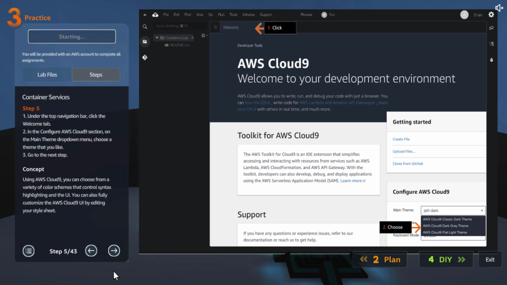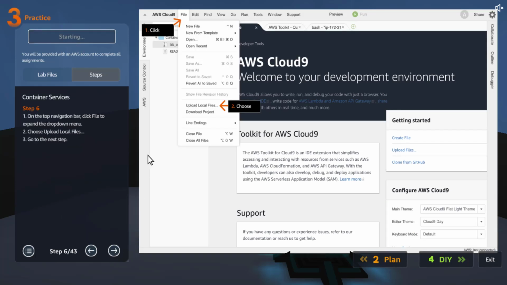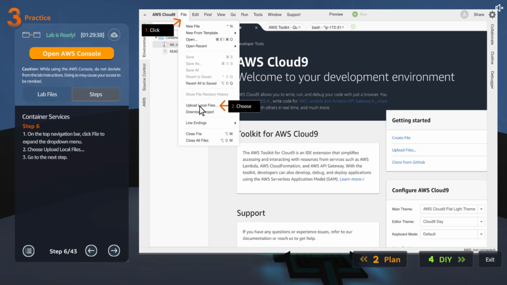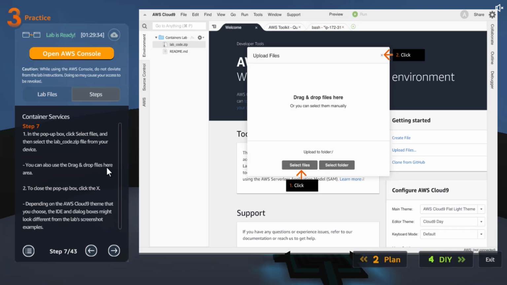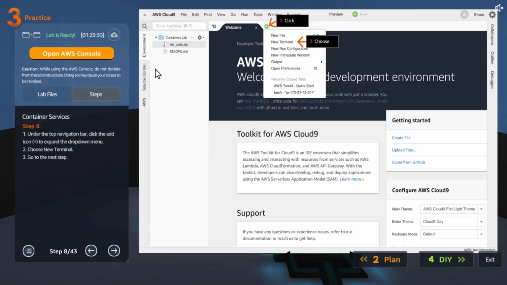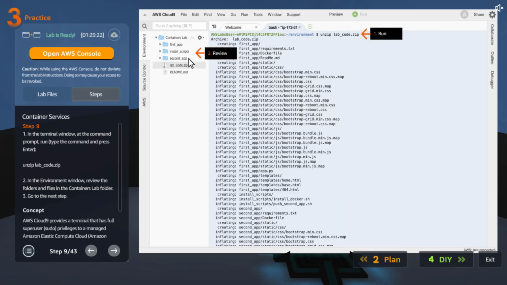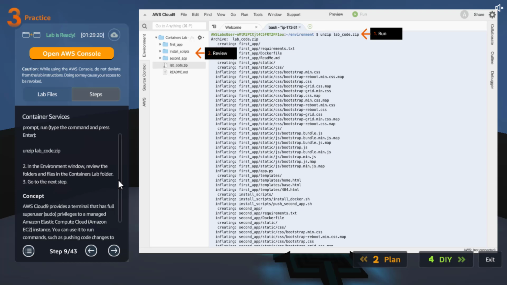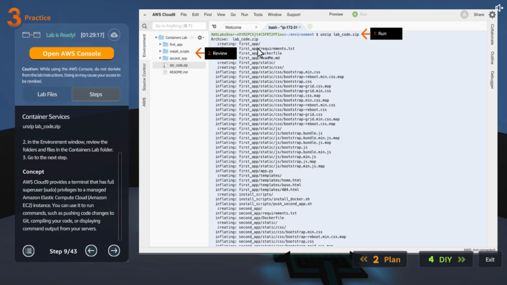Let me start this. I almost forgot. So once we go there, let's click on upload local files. These files will be whatever I just downloaded. And then we'll select files. And once you select files, I think under the drop down button, choose new terminal. And then I guess it will show all the files that we uploaded. Once we go there, I think we have to unzip the lab code zip.